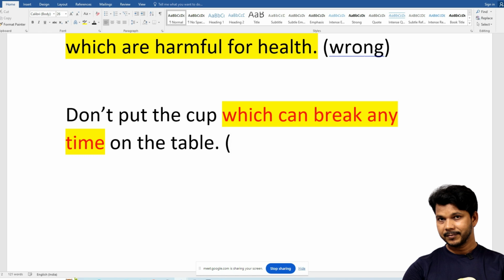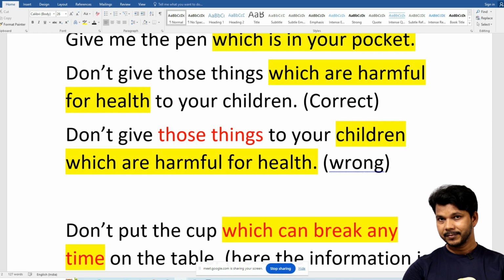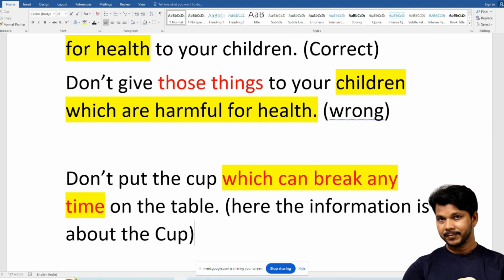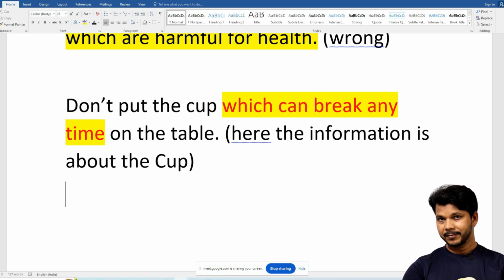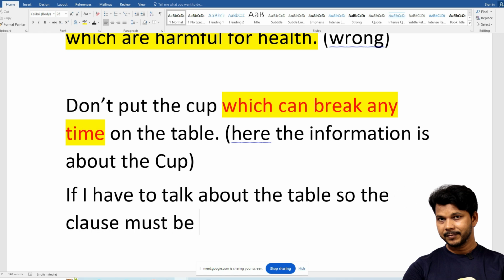Here the information is about the cup. And if I have to talk about the table, we can use the which clause after the table. The clause must be on the right hand side of the table.